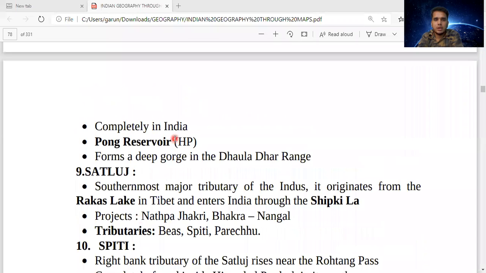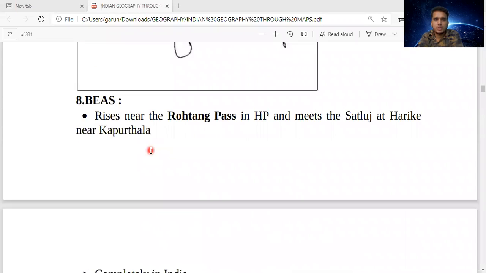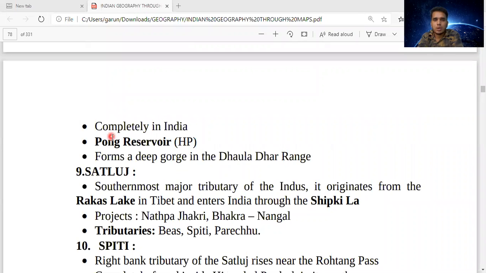Next, which river is completely in India? Bias River. Completely in India. Pong Reservoir, Himachal Pradesh. It forms a deep gorge in Dhauladhar range.